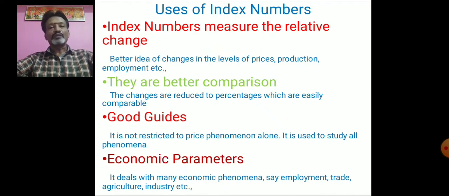Employment should generate; the economy should generate more employment opportunities for the people. The economy should develop agriculture. The economy should concentrate on the development of industry, trade, commerce, and so on. So all these phenomena are estimated with the help of index numbers. So index numbers are very useful in studying the economic parameters or economic variables.